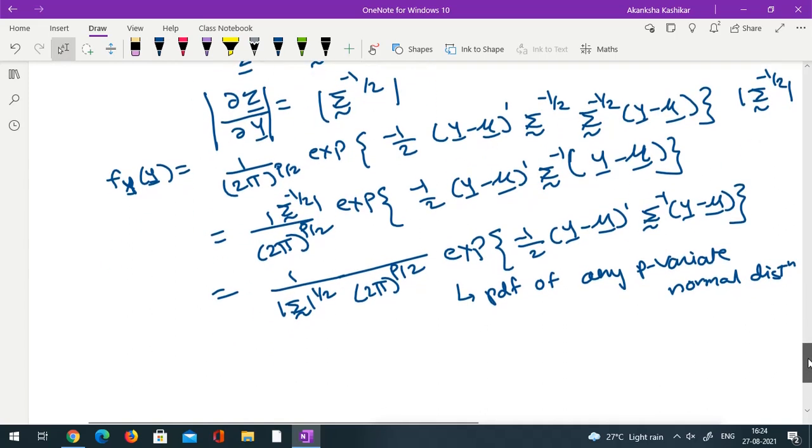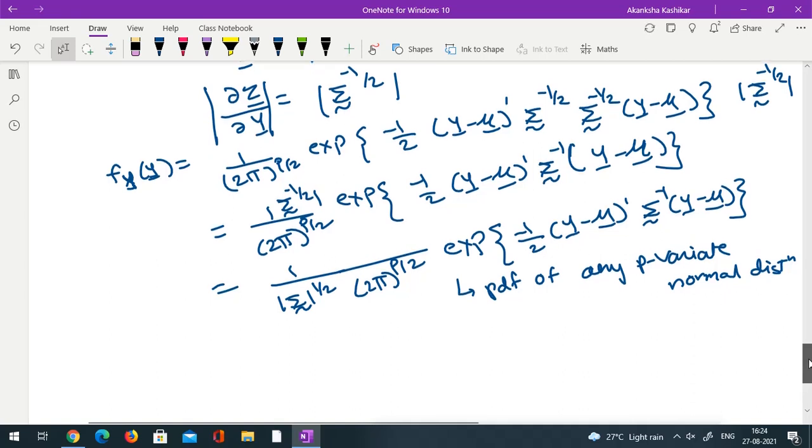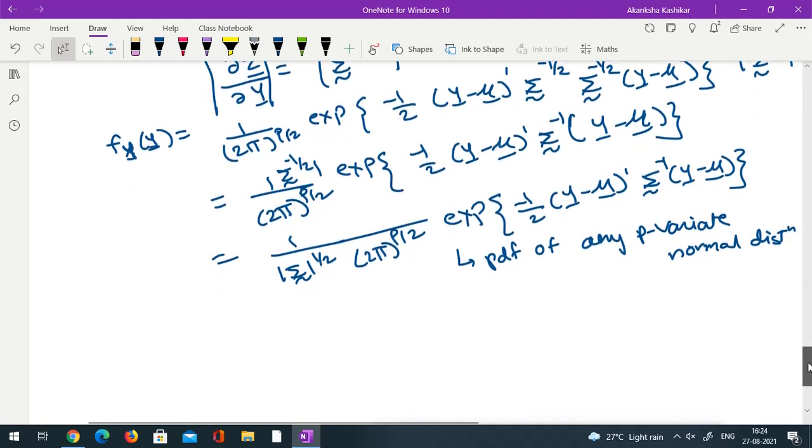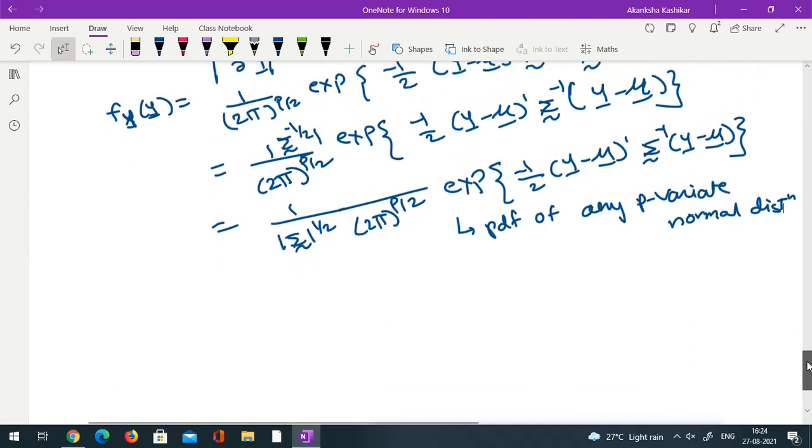There are some properties of the PDF and properties of a normal random vector in general. For example, every component has to be a random variable, every sub vector has to be a random vector, etc. So we will study those in the next lecture. Okay, so let me stop here. Thank you.